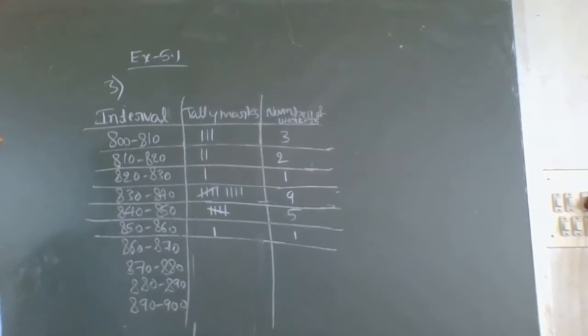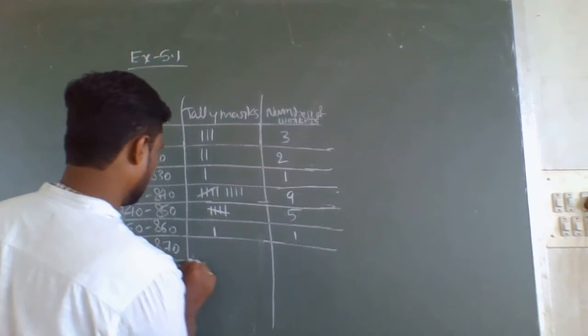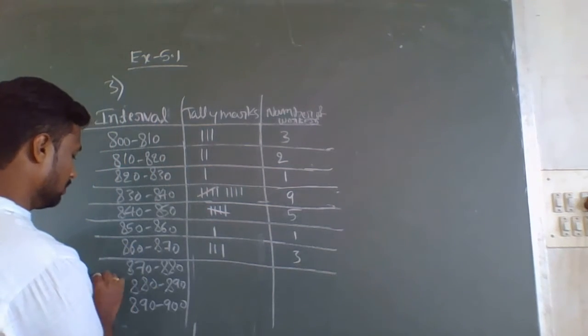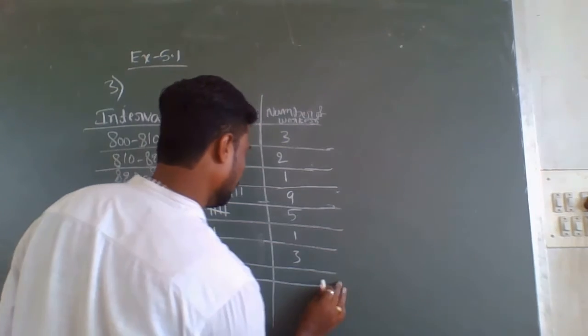Here also 1. Now 860 to 870. Count the numbers between 860 to 870. What you will get? 3. Here 1, 2, 3.